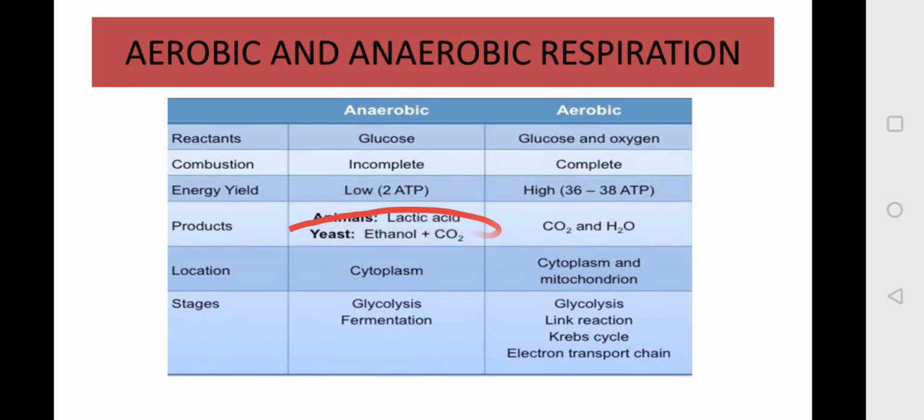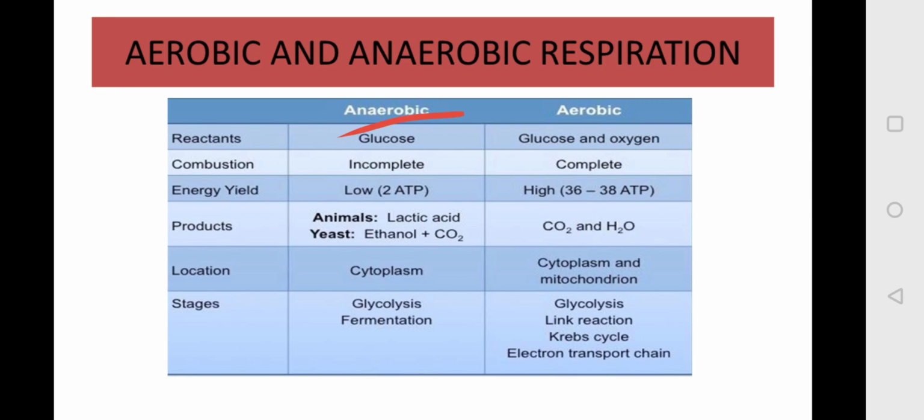You have seen while running that there are cramps in your muscles. Those cramps are because of the formation of lactic acid, because while you are running there is a deficiency of oxygen in your cells, due to which lactic acid is formed in your muscles, which causes cramping. In yeast also anaerobic respiration takes place, which yields ethanol and carbon dioxide. This reaction is also called fermentation. In aerobic respiration, the products are carbon dioxide, water and energy.